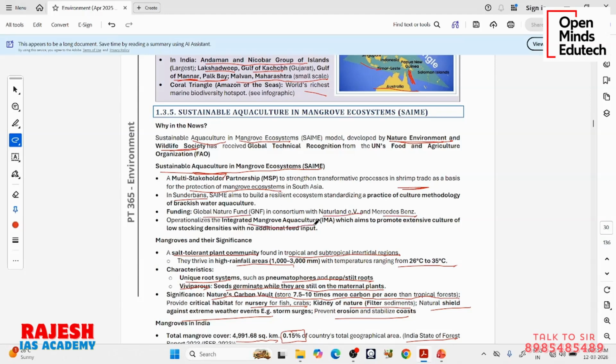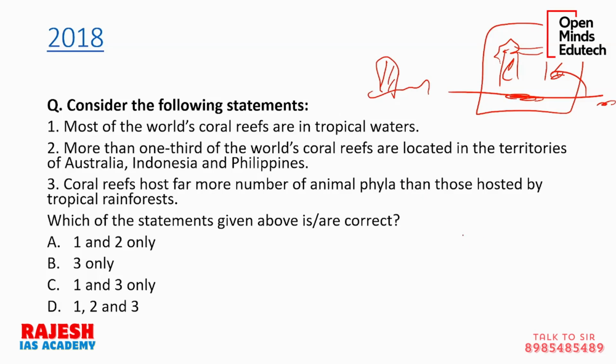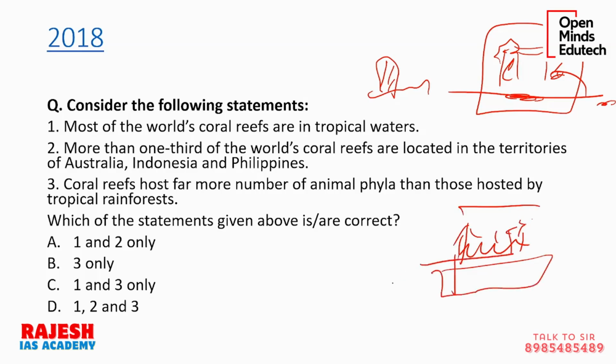Operationalizing the integrated mangrove aquaculture, which aims to promote extensive culture of low stocking density with no additional feed input. See, they are developing it in an integrated way. That means optimizing all the stages in the process. Then extensive culture of low stocking density, like the density of shrimp they are talking about. So if there is a mangrove area, like there are some 50 mangrove trees and there is water, brackish water. Now this is the land, this is the brackish water.